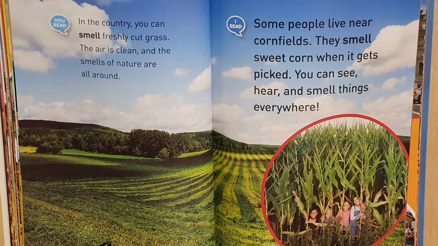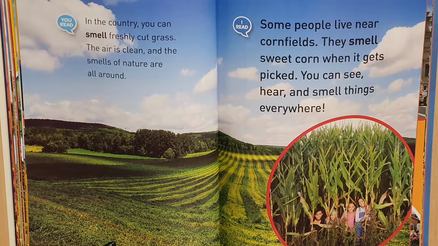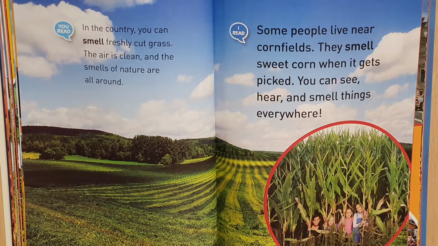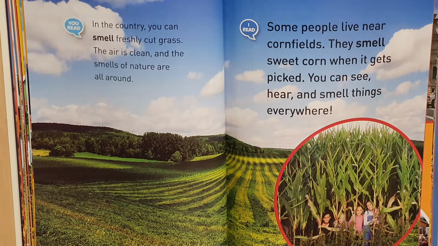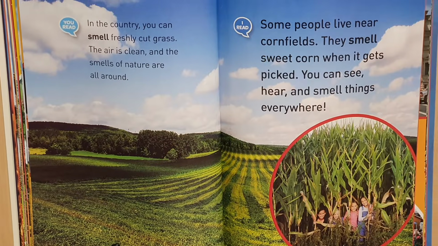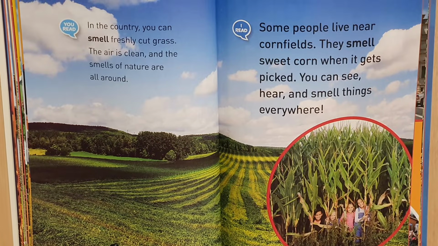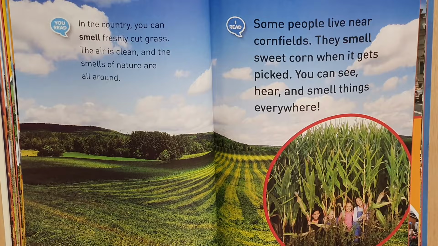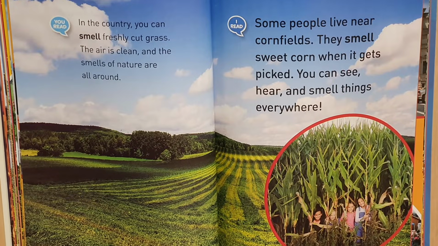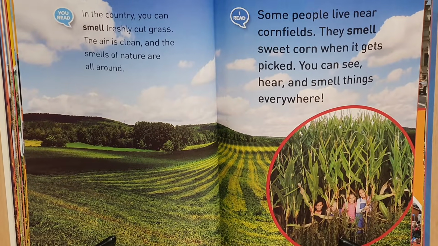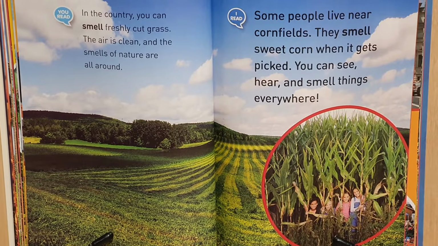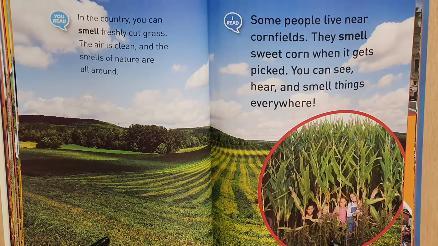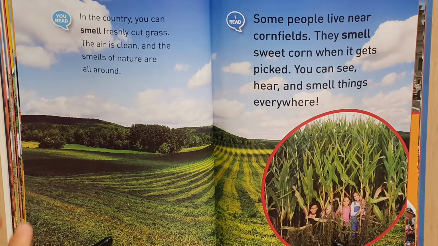In the country, you can smell freshly cut grass. The air is clean and the smells of nature are all around. Some people live near cornfields. They smell sweet corn when it gets picked. You can see, hear, and smell things everywhere.